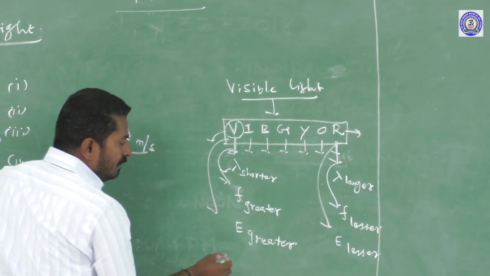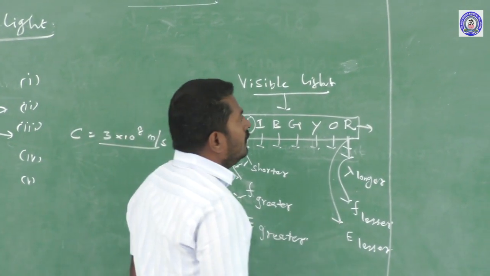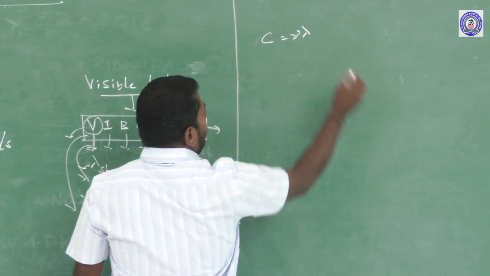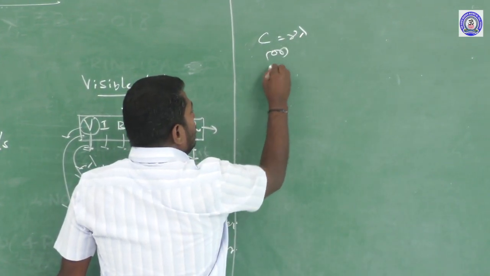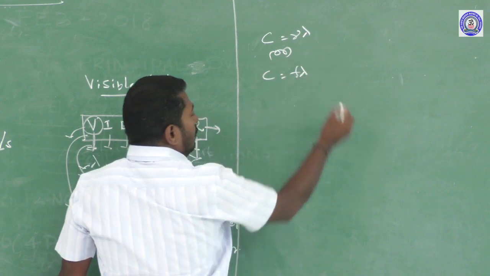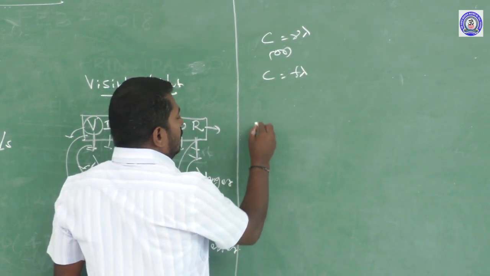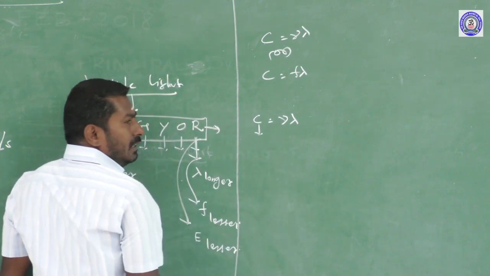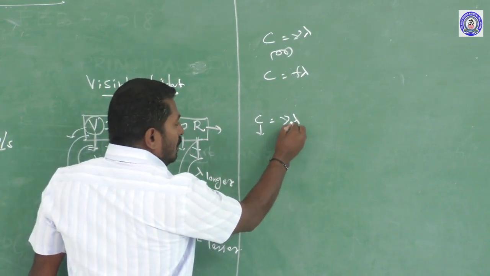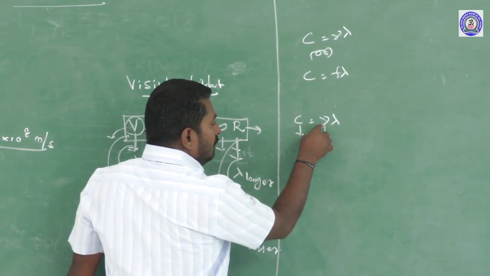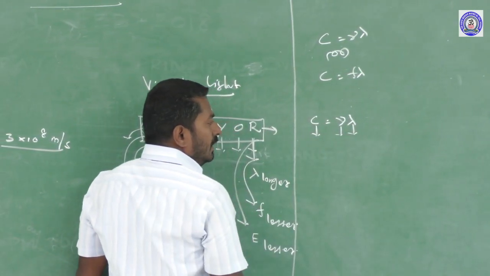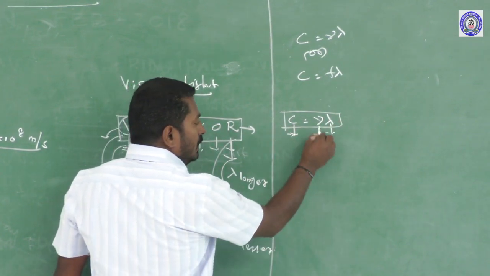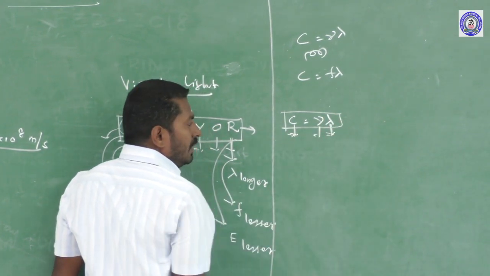the wavelength of your light wave, the frequency of your light wave and the velocity of your light wave. C is equal to nu lambda, or C is equal to f lambda. We choose any one equation. C is equal to nu lambda. Here C is the speed of light in vacuum, which is equal to the product of the frequency and the wavelength of the light wave. This is an important relation connecting the speed, frequency and wavelength of the light wave.